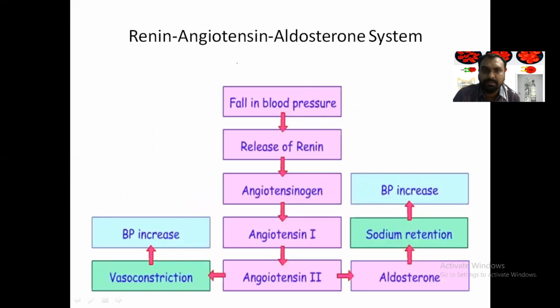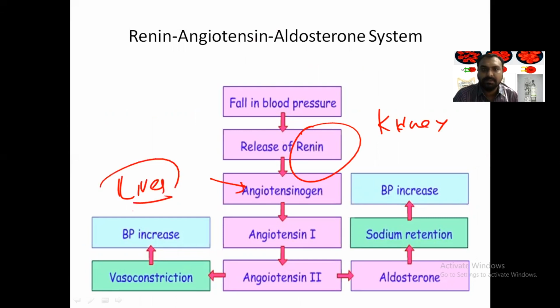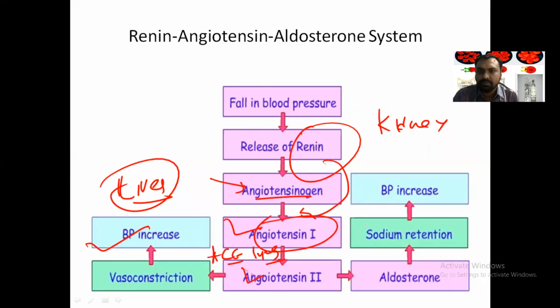Again, whenever there is a fall in BP, renin is released from the kidney, and it will act on angiotensinogen. This angiotensinogen is released from the liver. Angiotensinogen will be converted to angiotensin 1 with the help of renin, and angiotensin 1 is converted to angiotensin 2 by the angiotensin converting enzyme released from the lung. That will cause the vasoconstriction and blood pressure is increased. And aldosterone, what will it do? It will do the sodium retention and blood pressure is increased. So this is how important regulation is taking place.